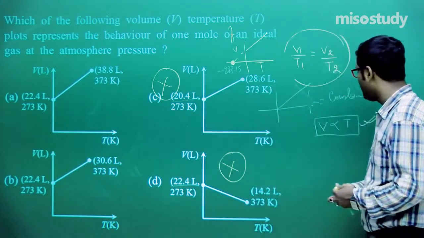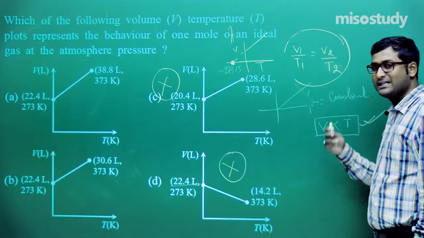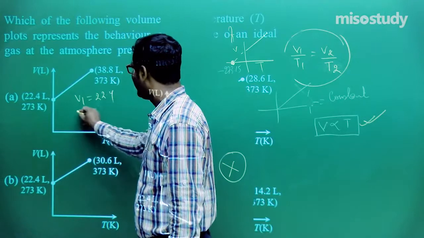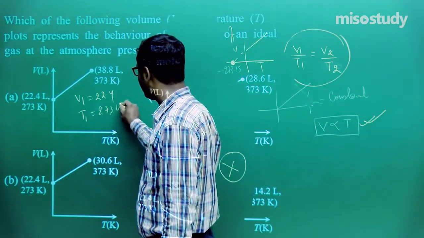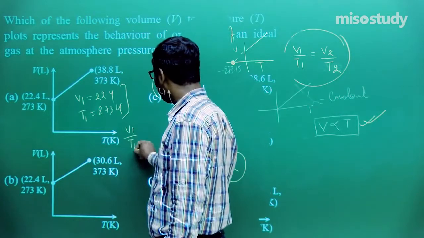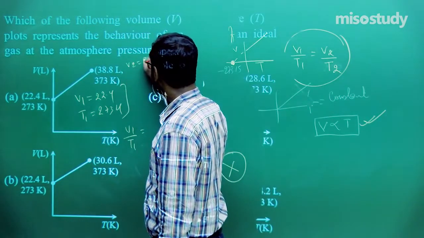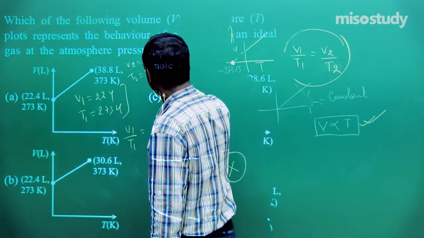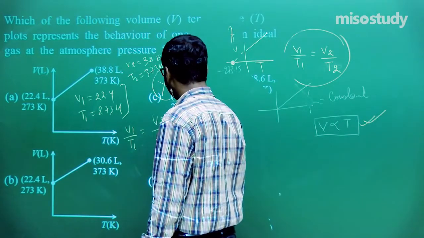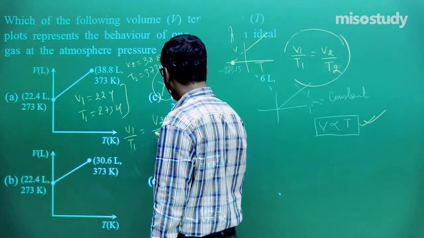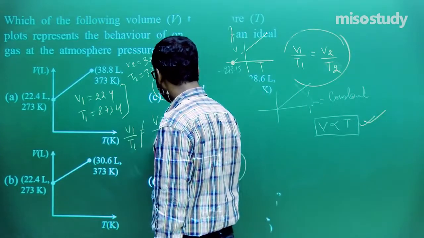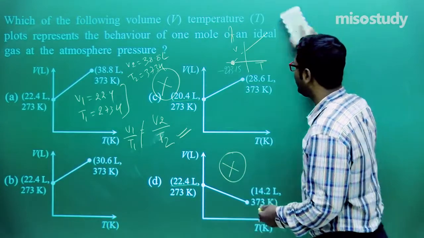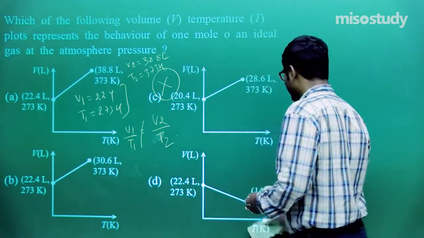Now as I told you, V upon T is constant. If I compare here, this one is V1 22.4 liter and T1 is 273 Kelvin. Clear to you? Now put here V1 upon T1, and in this case V2 is equal to 38.8 liter and T2 is equal to 373 Kelvin. Now what we find in case of A is that V1 upon T1 is not equal to V2 upon T2. Clear to you? Wait for a moment. What I'm telling is, not equal, that is, this is not Charles law.